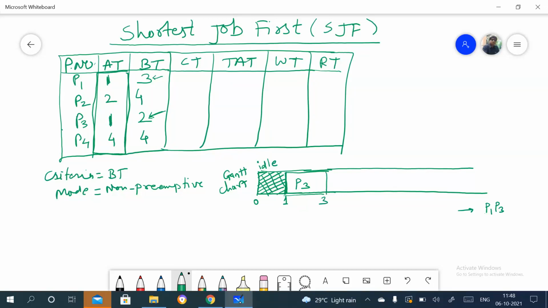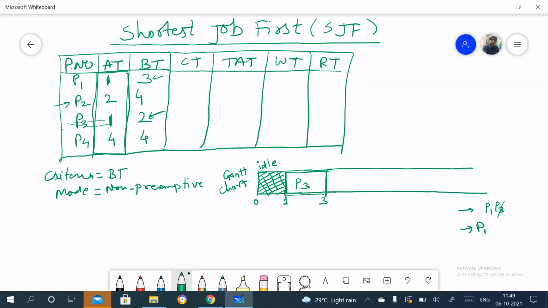Right? Now we need to check, is there any process that comes at 3 or before 3 and after 1? Suppose P3 is gone. Now we have P1 in the queue, right? And one more process coming into the queue, that is P2, because this is completed.